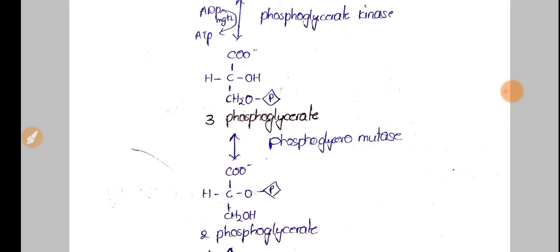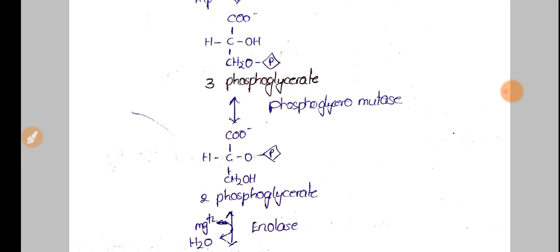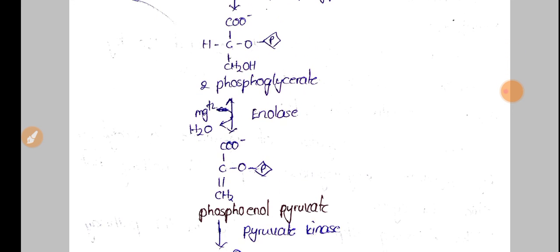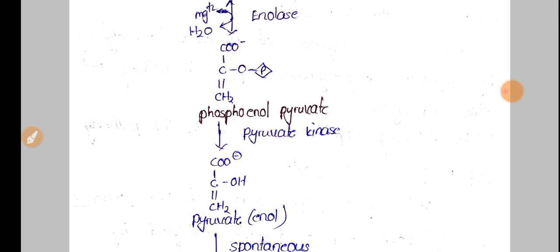Then 2-phosphoglycerate is converted into phosphoenol pyruvate by the enzyme enolase, and ultimately phosphoenol pyruvate is converted into pyruvate by pyruvate kinase. So this is the end product of glycolysis.